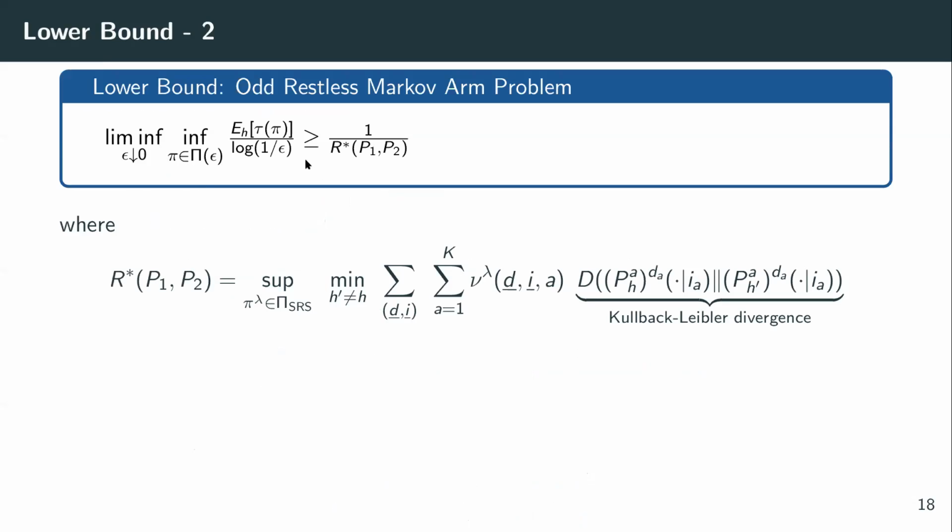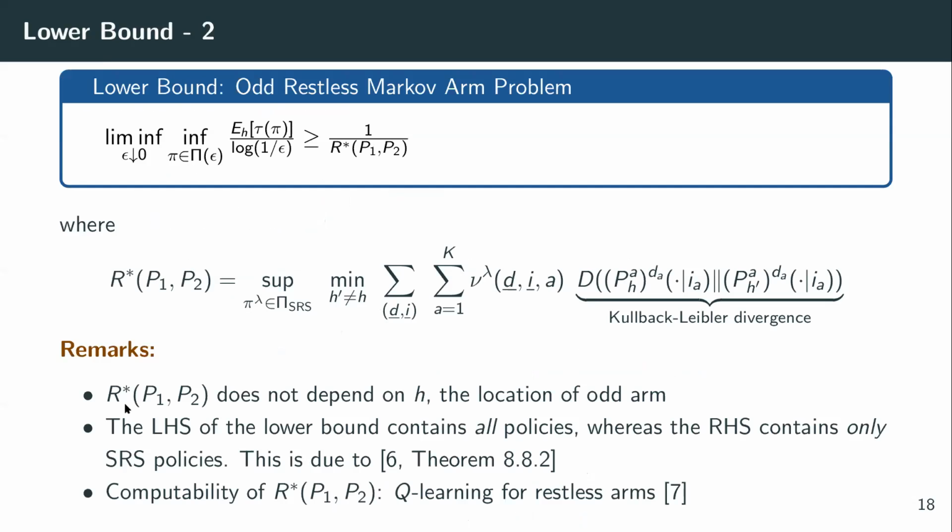With this, the lower bound expression is as shown on the top of this slide, and this is the explicit expression for R star. R star has the interpretation that it's the amount of effort required by the decision maker to identify the true odd arm by guarding himself against identifying the nearest incorrect alternative odd arm. So some remarks about R star. First, R star doesn't depend on where exactly the odd arm is located.